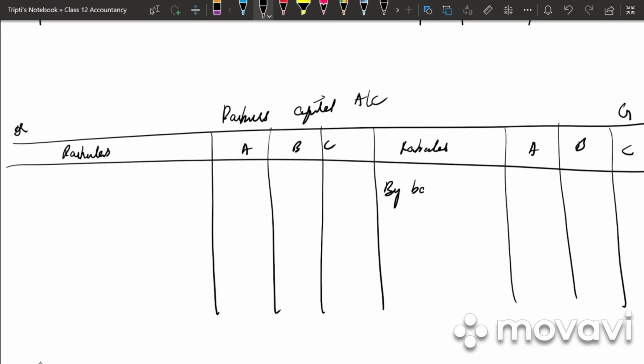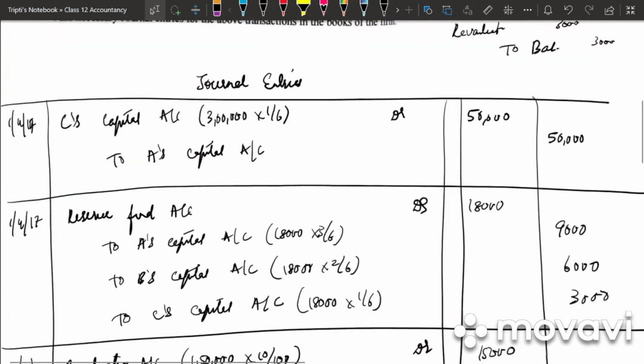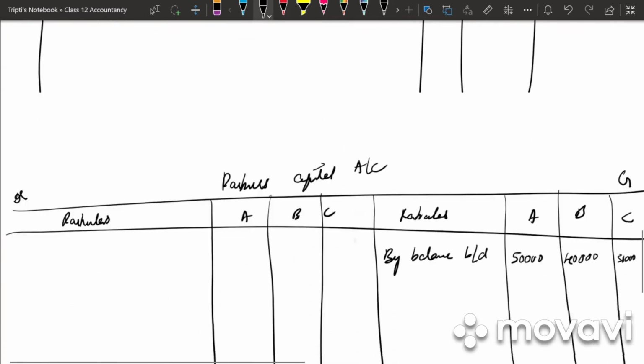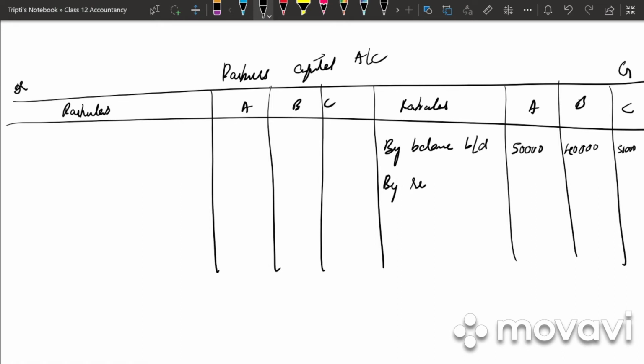The first step is to bring down the balance. By balance brought down, the capital account of A, B and C. What is the capital account? 50,000, 40,000, and for C it is 30,000. Next, go to our journal entries. Next step is we have transferred the reserve fund to partners' capital account. So write down by reserve fund. How much is it? A it is 9,000, B it is 6,000, C it is 3,000.